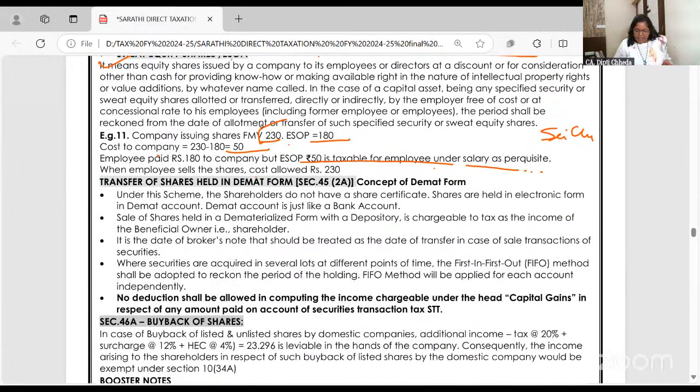And all listed shares are held in demat electronic form, like your bank account. Demat is a dematerialized depository where your shares are held. And the date the broker's note is prepared. Suppose you have 1,000 shares and you have sold 200. So always, first in, first out, you have to follow.